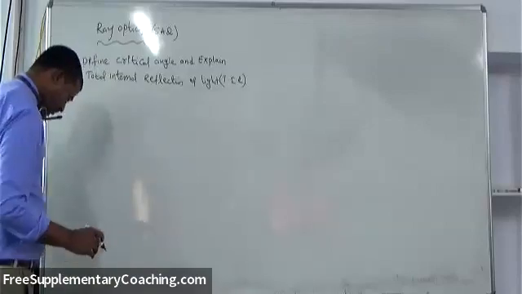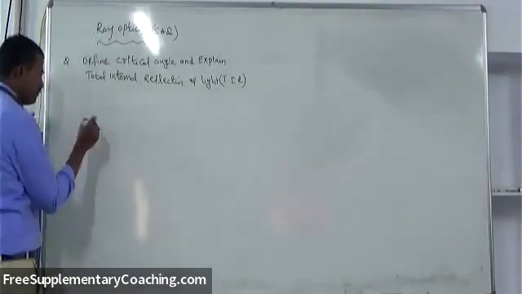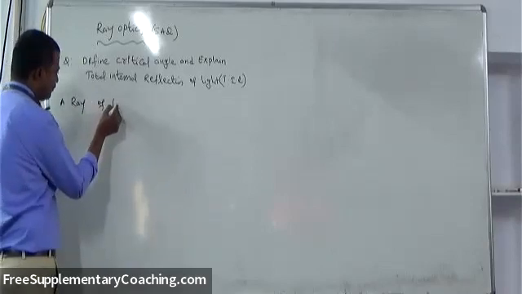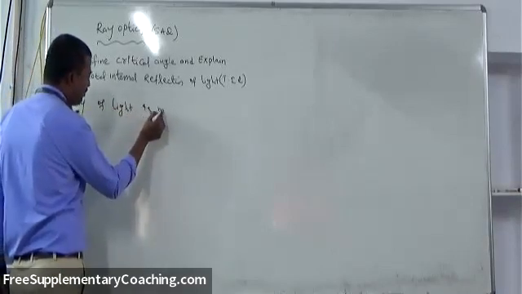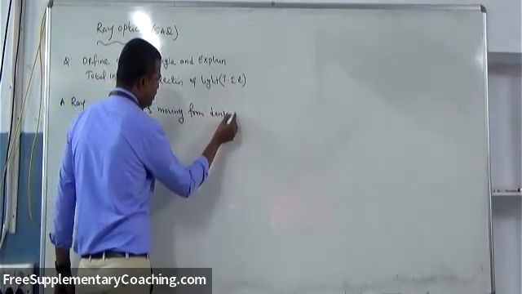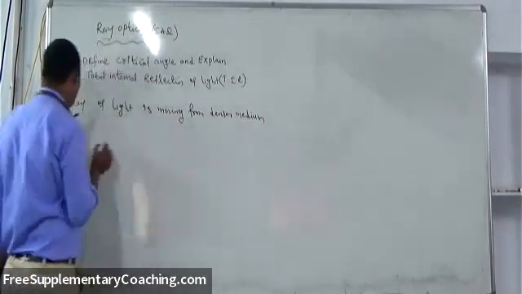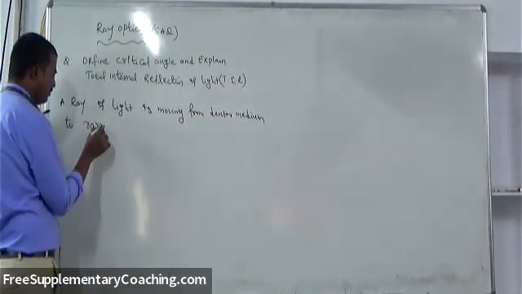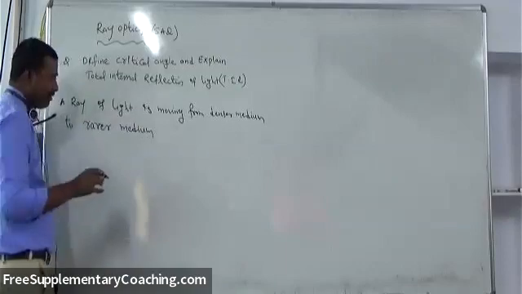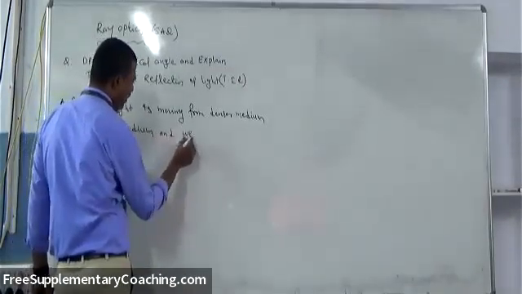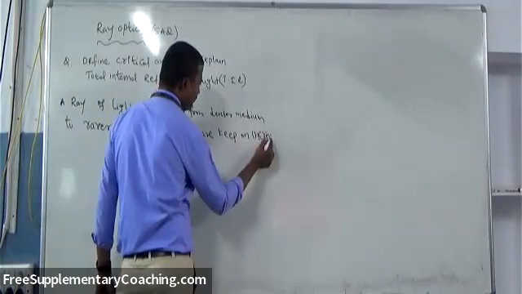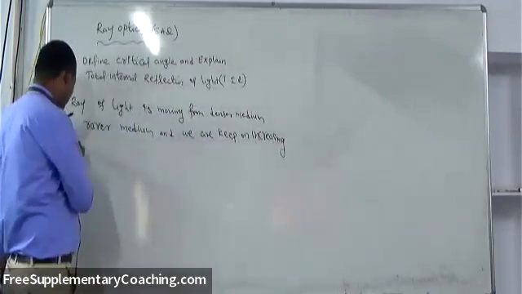First, a ray of light is moving from denser medium to rarer medium, and we keep on increasing the incident angle.